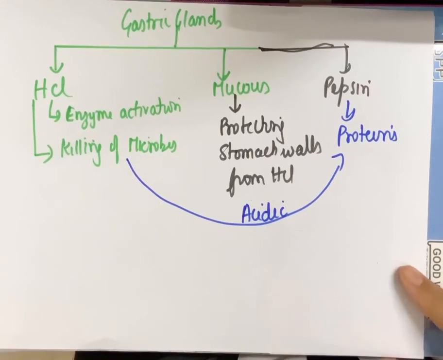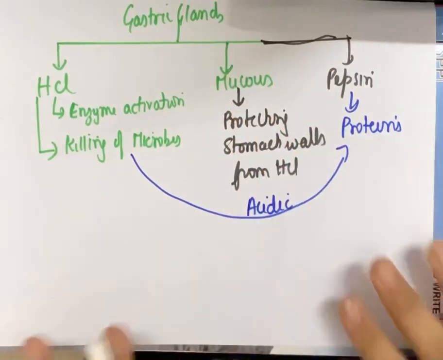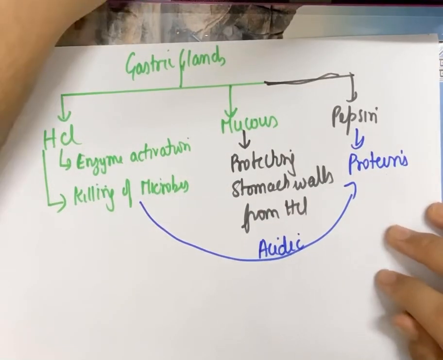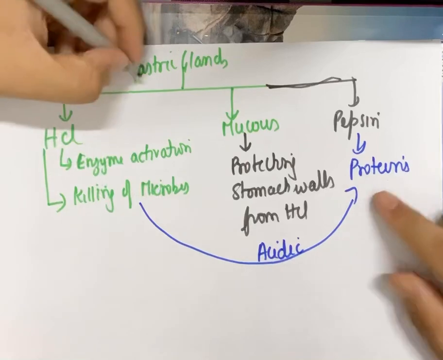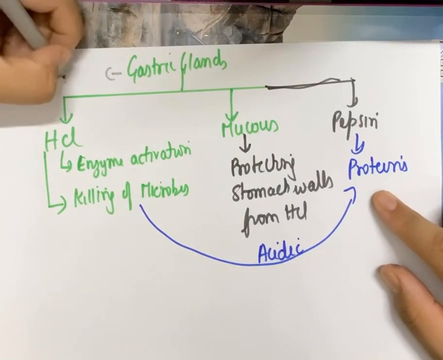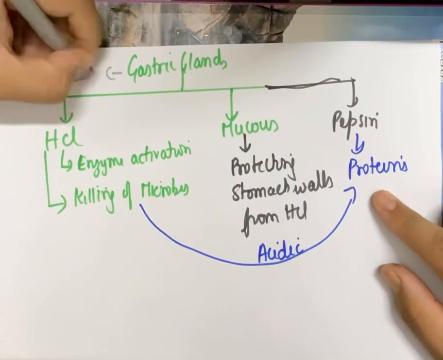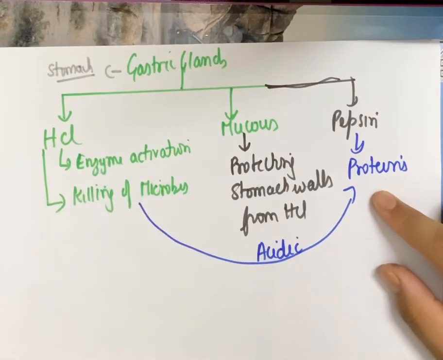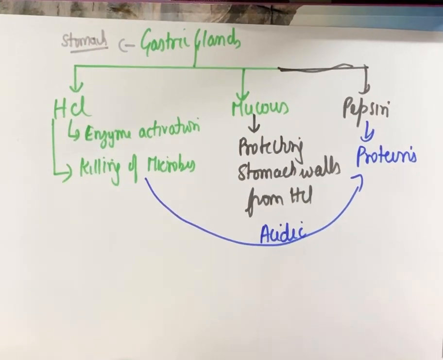Now I'll be covering pepsin once again when I do the video on physiology of food digestion. So just remember this, and this is the major role of your stomach. The stomach itself is not secreting them. One important point: the stomach is just a muscular bag. It is the gastric glands present in the stomach which are secreting this.